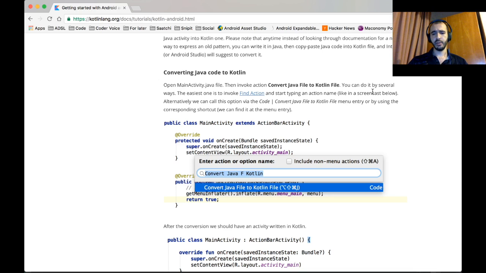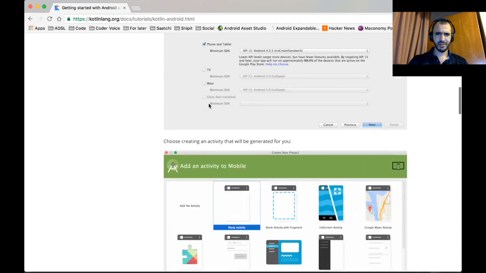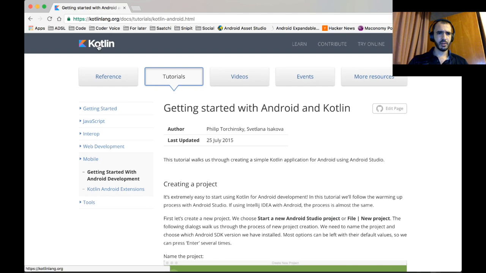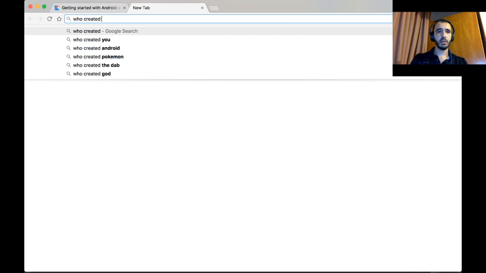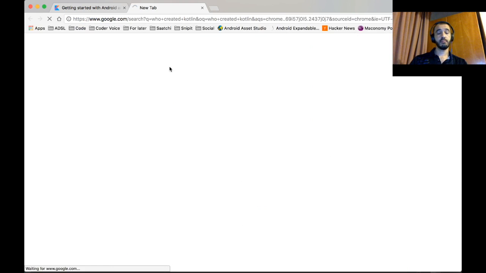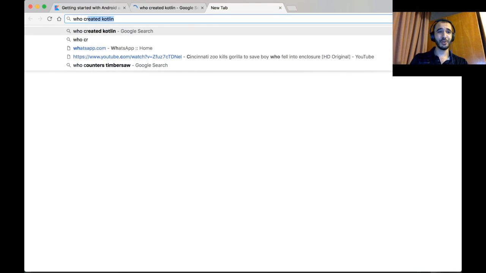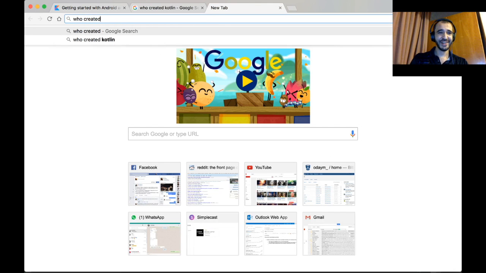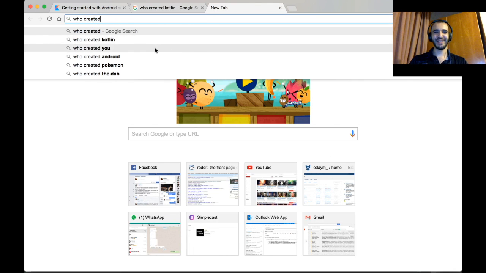And who makes Kotlin? The people who made IntelliJ, I think. Right? No? Who created Kotlin? There's a question. Who created you? What the heck?